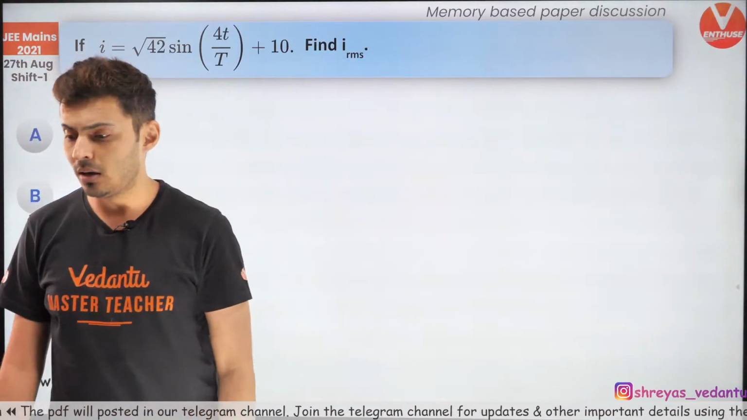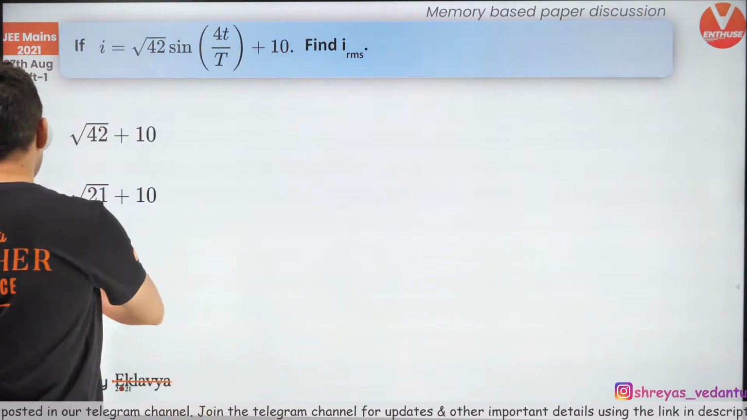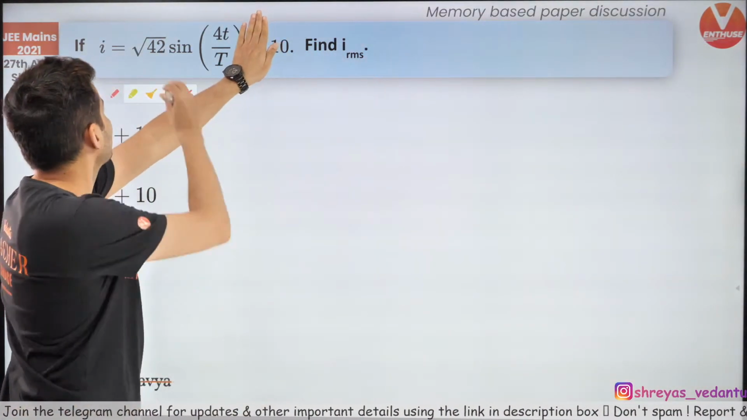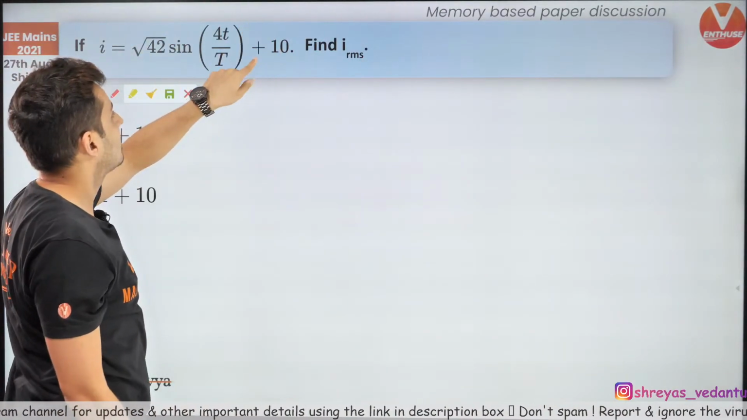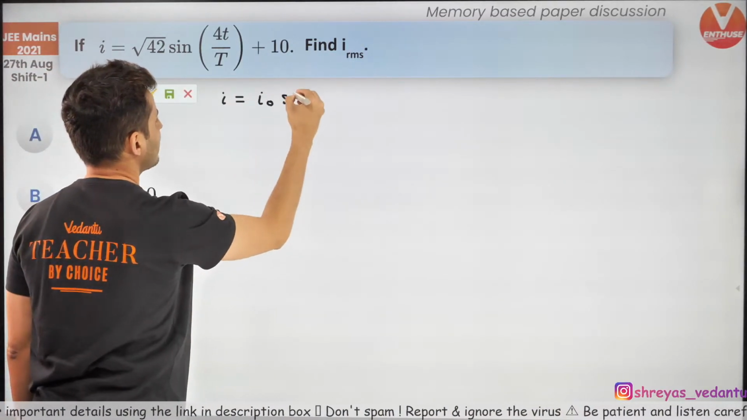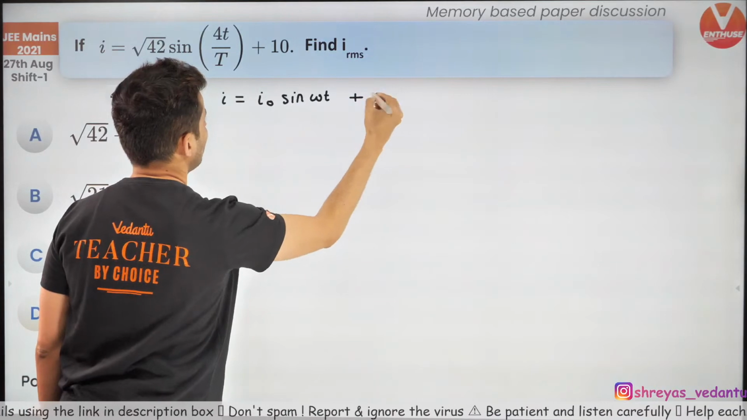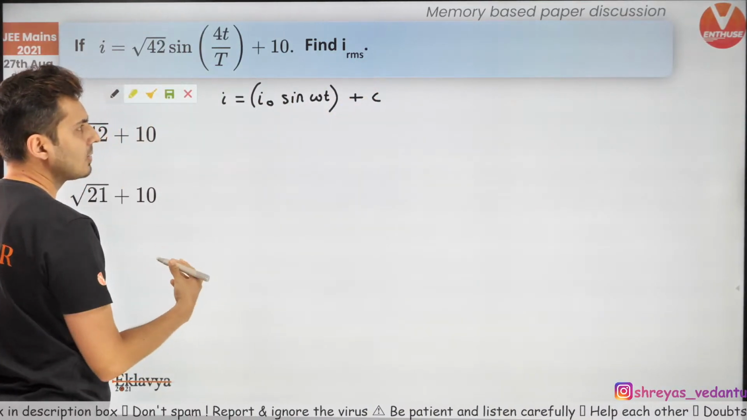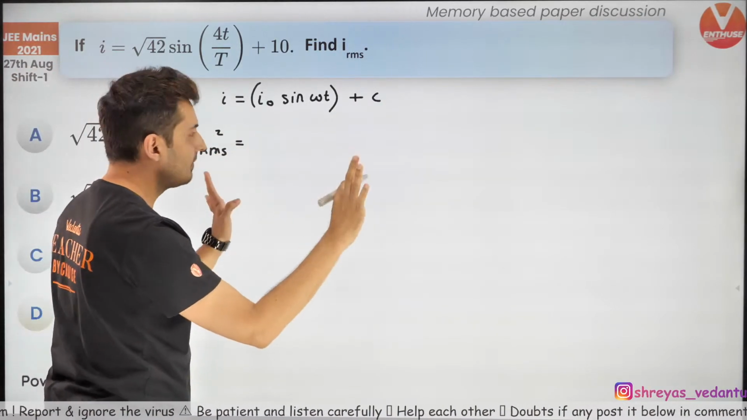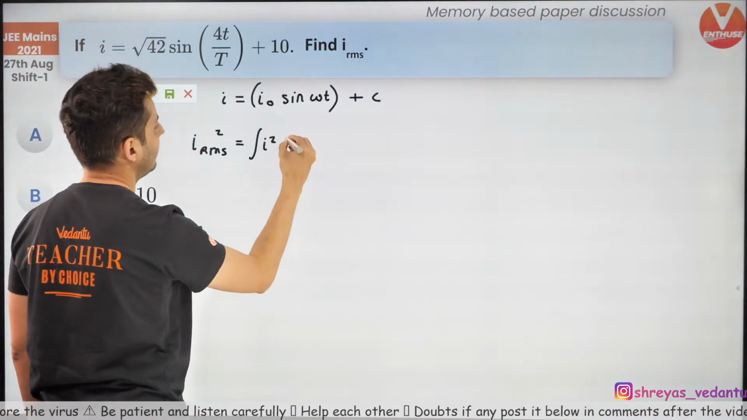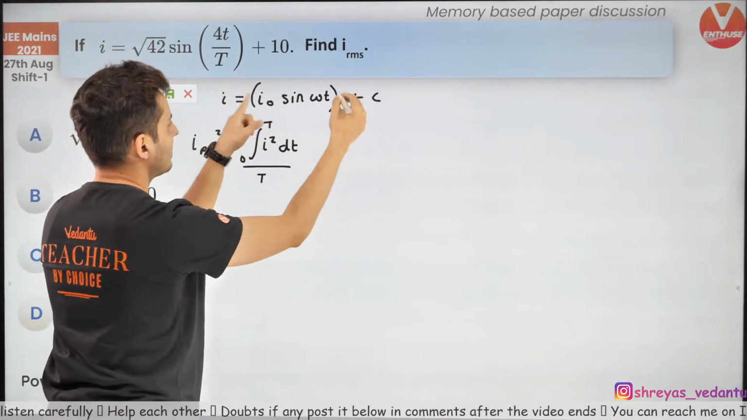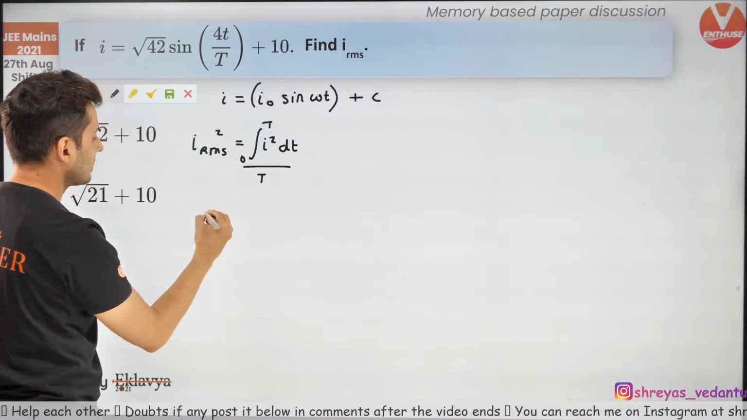Now, here we come to IRMS. Now in IRMS, what happens is when you just had this expression, it was easy to find RMS, but there is some constant here. So if current is some I naught sine omega t plus some constant, how do I find RMS? The IRMS square will be, by definition, integral I square dt from 0 to t upon t. So just square this. When you square it, you're going to get many terms. So keep this in mind.